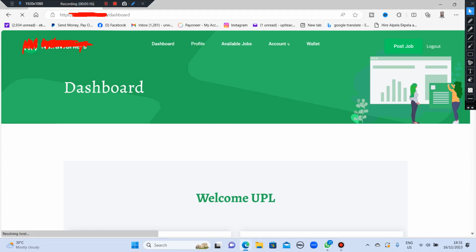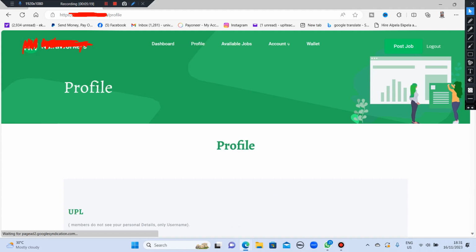So if you click on profile, it's going to show you everything about your profile, and it's also going to show you your referral code. So you can copy your referral code and distribute it to people to sign up, and you also get paid for people using your referral code. Okay.